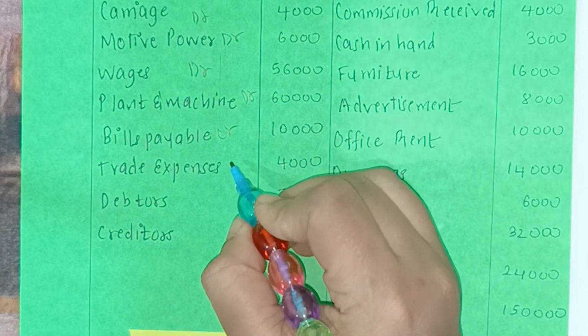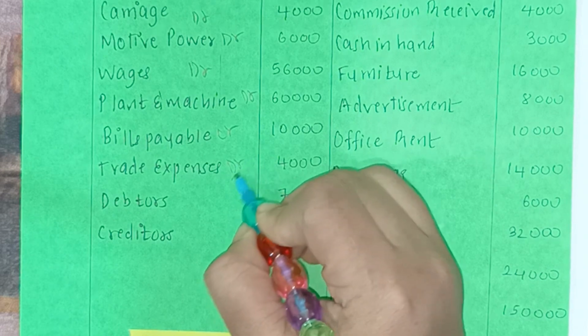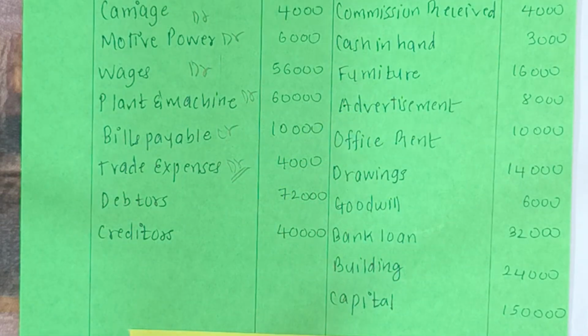Now trade expenses will be on the debit side. Okay, so students, we should know what we mean by trade expenses. See, the main goal of any company is to maximize its profit, right? So this is done by boosting the revenue and keeping a check on all the expenses that are taking place. If the costs are reduced, then it can help the companies make much more from the sales. But if expenses are cut too much, then it will also have a very detrimental effect.